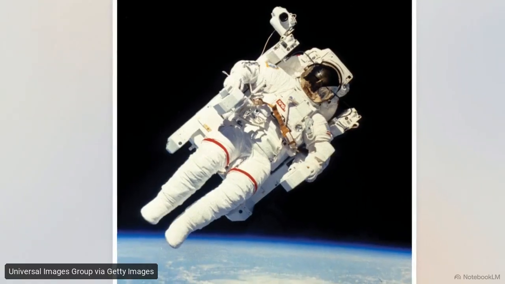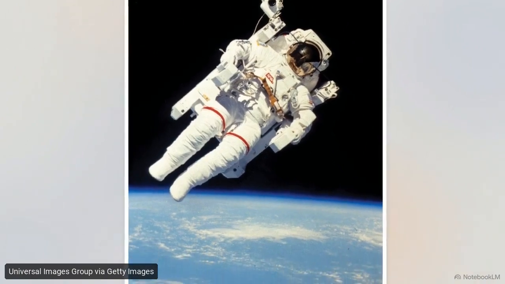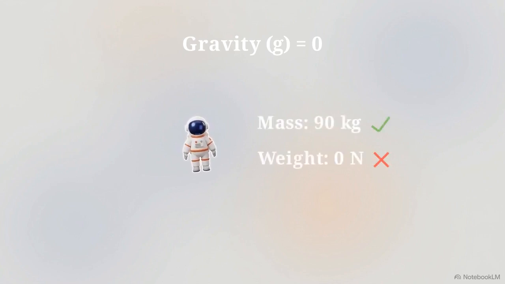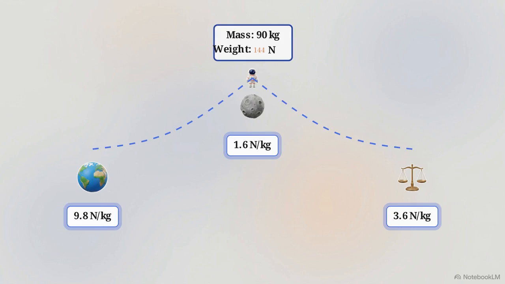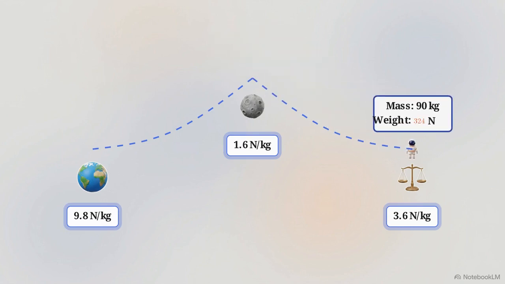This explains exactly what is happening to our floating astronaut. Because they are in an environment where gravity isn't pulling them toward a planet's surface, their weight is 0 newtons. They are weightless, but their physical mass hasn't decreased by a single gram. Understanding the difference between mass and weight is the first step to understanding how objects behave across the solar system.